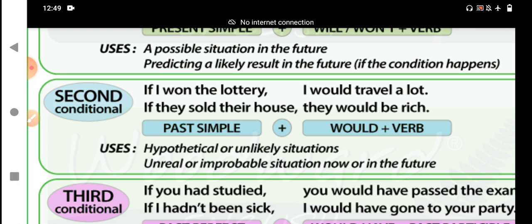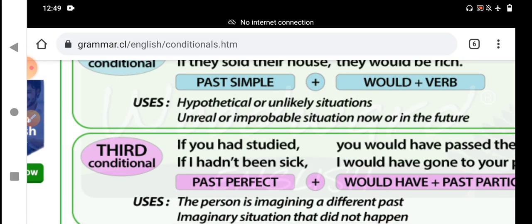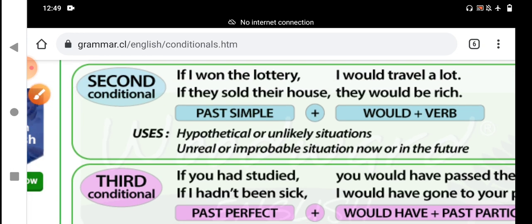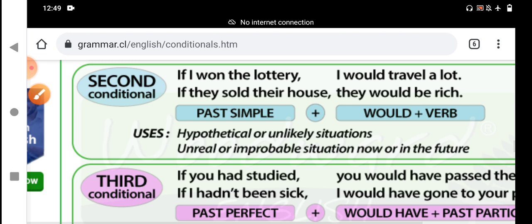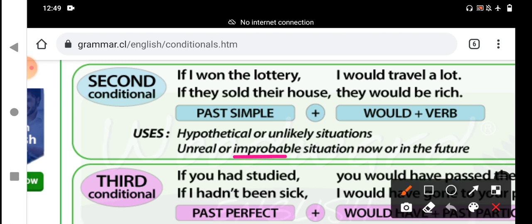This is assumed thought, imaginational thought, a prediction. This condition is called an unreal condition, and also an improbable condition, and this situation is an imagined condition. That is the important brief introduction, my dear students.